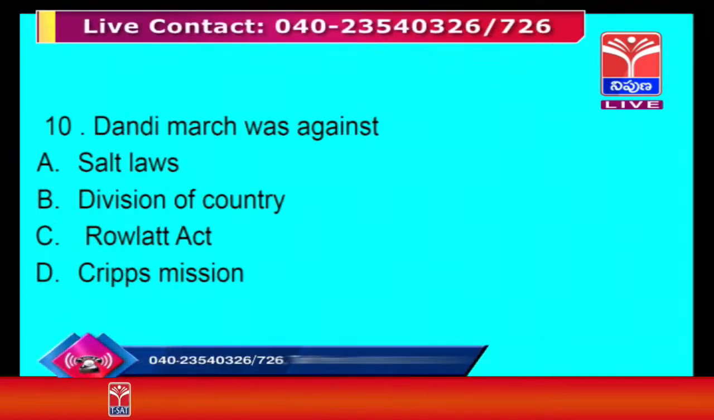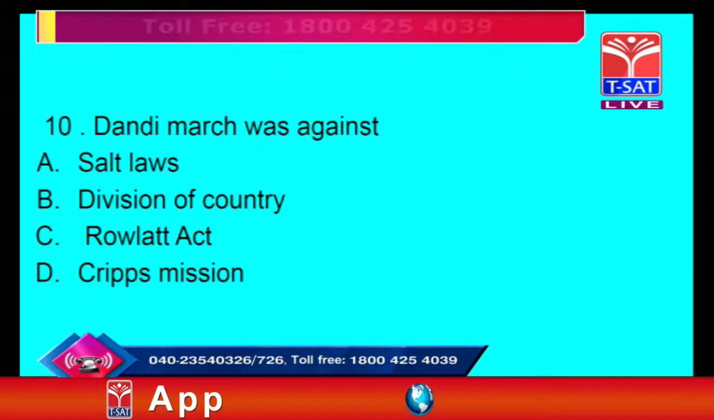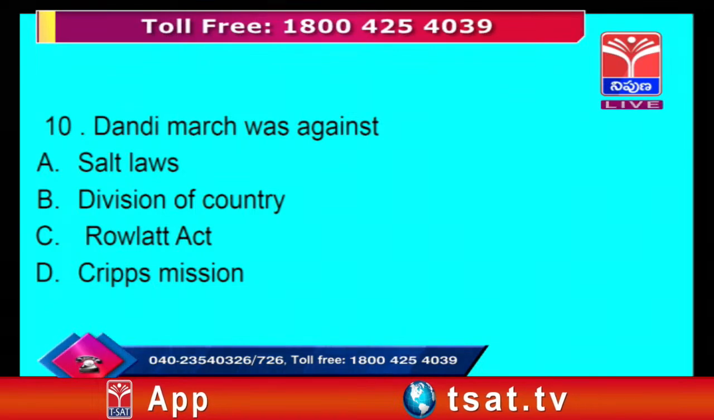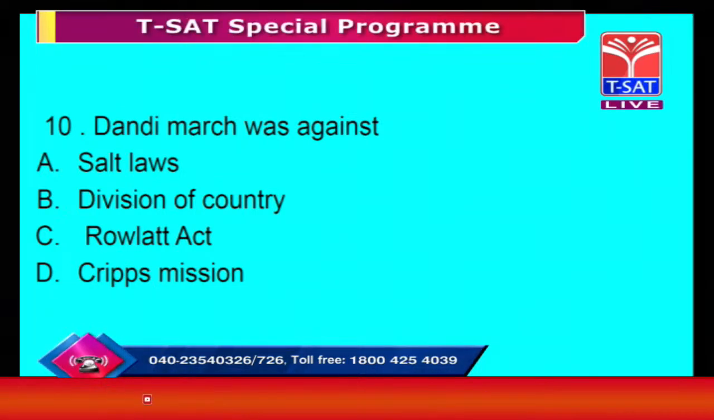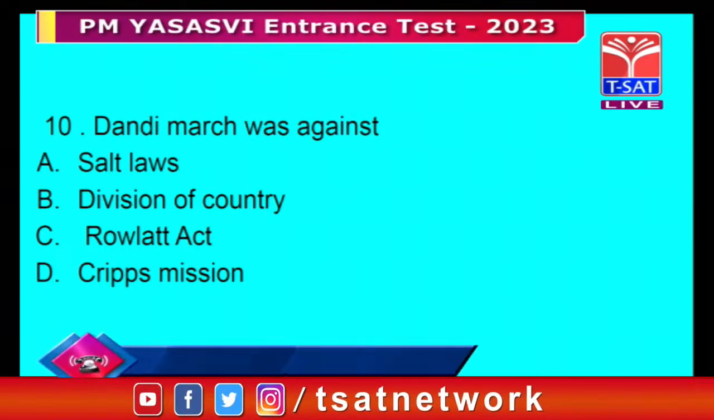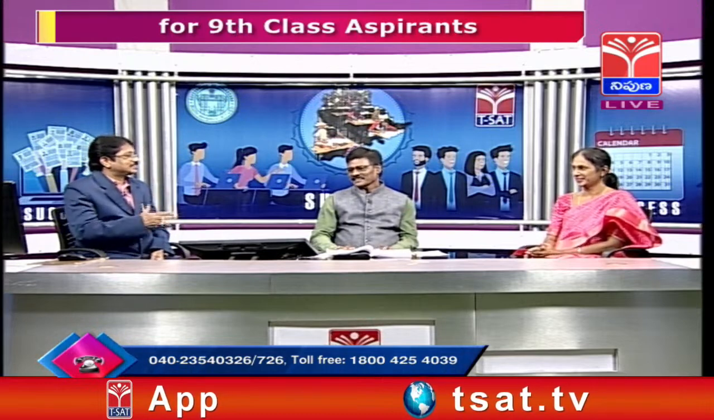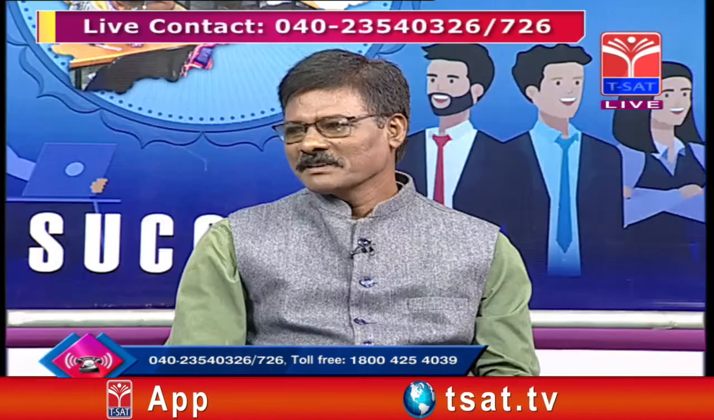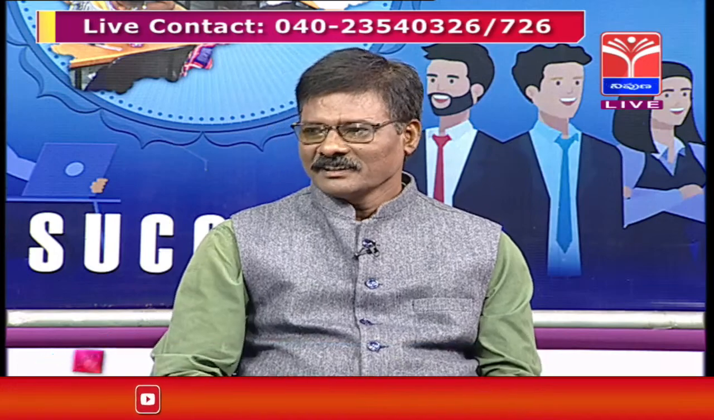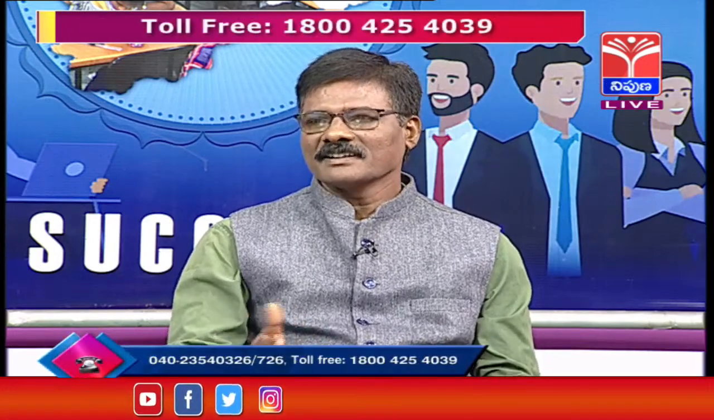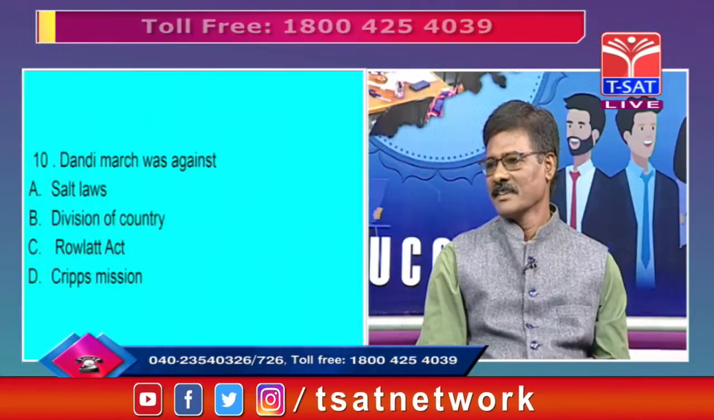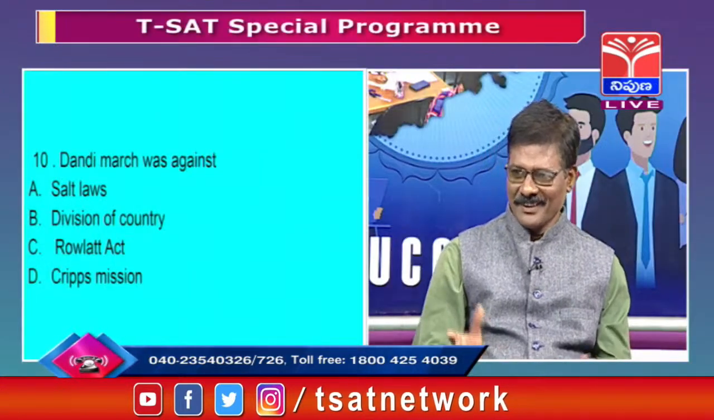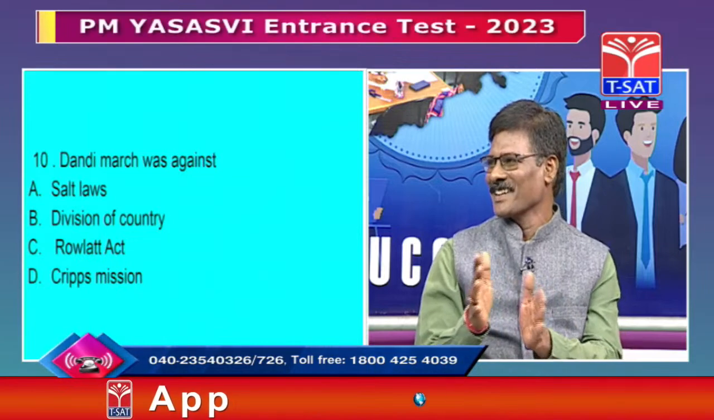Dandi March was against the four. I will read the four options here: the Salt laws, division of country, Rowlatt Act, and Cripps mission. Mostly, once you say Dandi, salt will come, so the children can easily identify this question. Dandi March was led by Mahatma Gandhi against the tax imposed on salt. That's why Dandi and salt are correlated words.